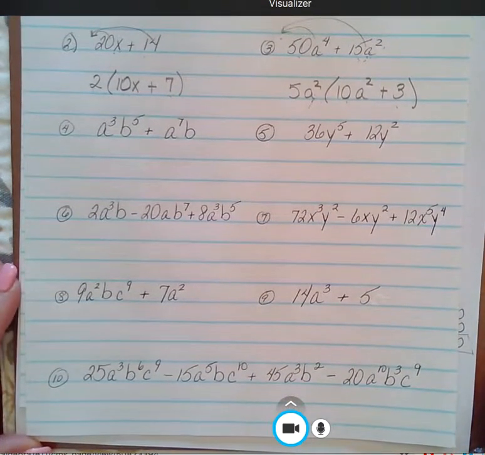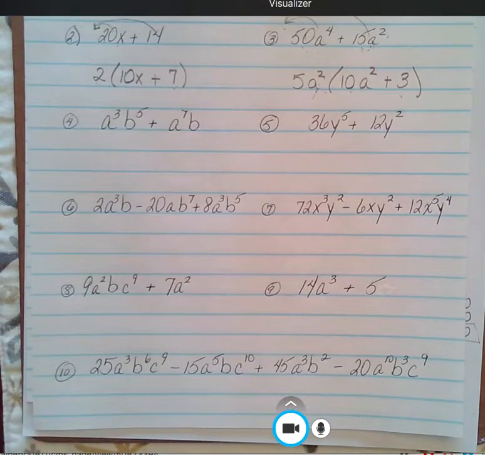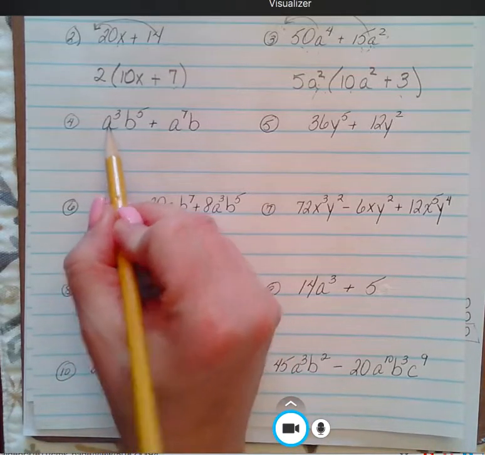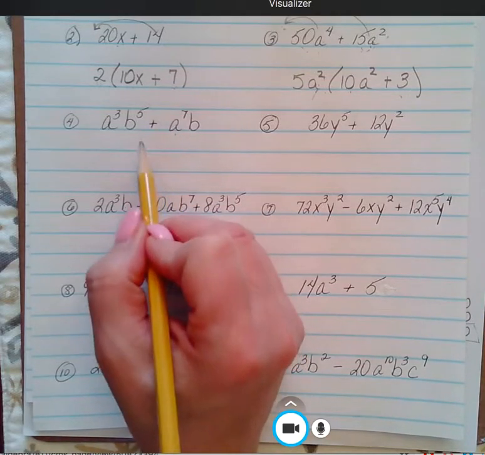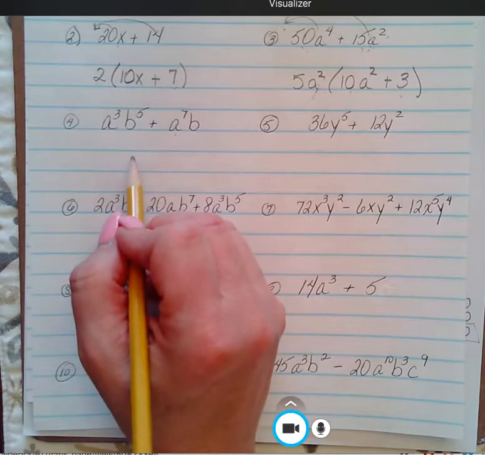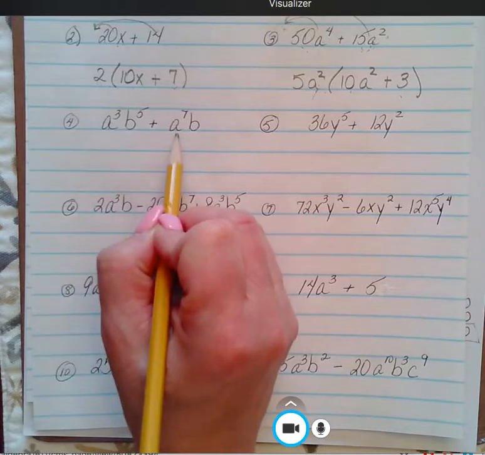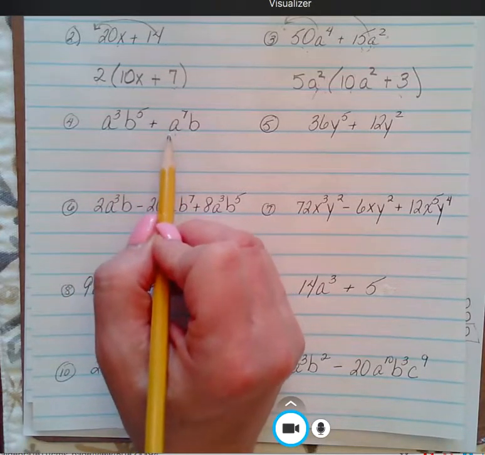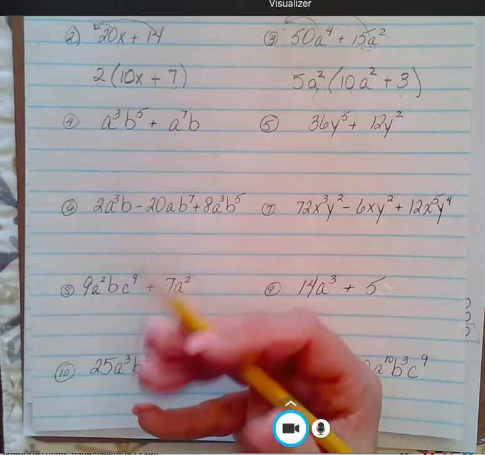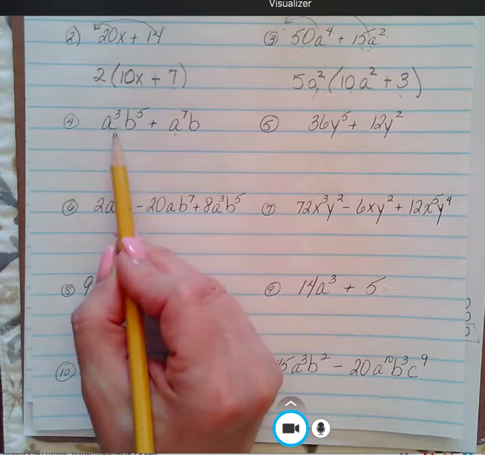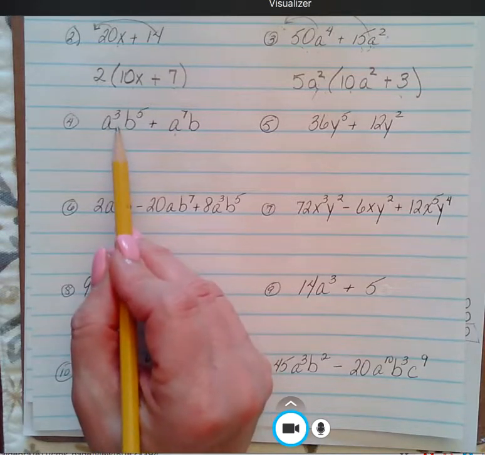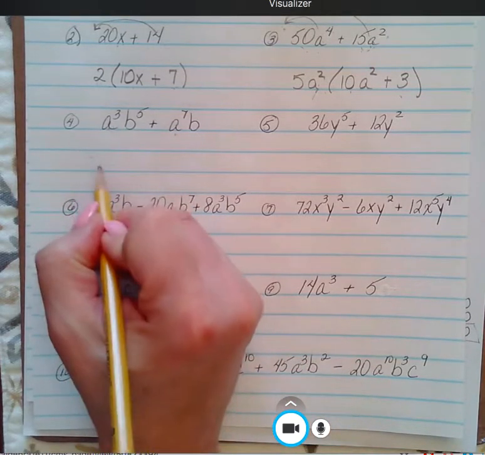Sliding up. Let's check out number 4. For number 4, there are no numbers, and that's fine, but I'm looking at my A's. I want to take out the most A's that I can, whatever is common to both. I see this as an A to the 7th, and that's the most A's that there are in this problem. But you can't take 7 A's out of here. There aren't 7 to give. They got 3. So we're going to do A to the 3rd.